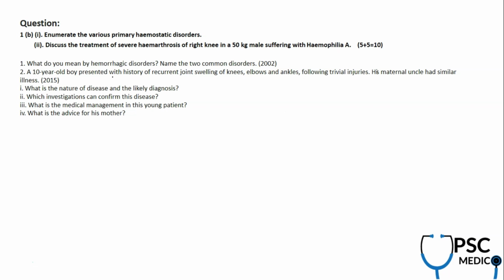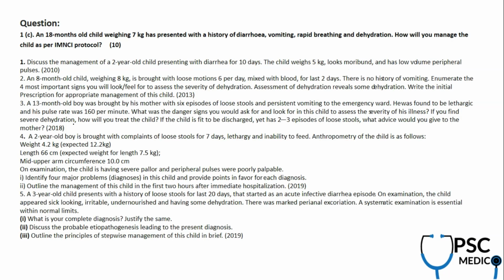So what do you mean by hemorrhagic disorders? They're asking you to classify them. In 2002, the same question, and again in 2015, they asked a question on hemophilia: recurrent joint swelling in elbows and ankles, and a maternal uncle who has a similar problem. They're just indicating that hemophilia is an X-linked disease. They're asking you the nature of the disease, likely diagnosis, investigations, management, and advice to his mother. This is again covered in our grand test and also in notes.